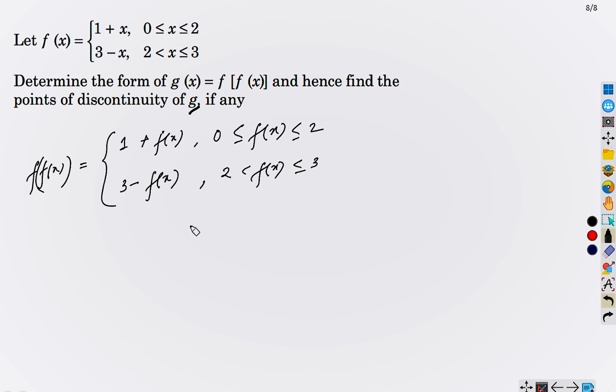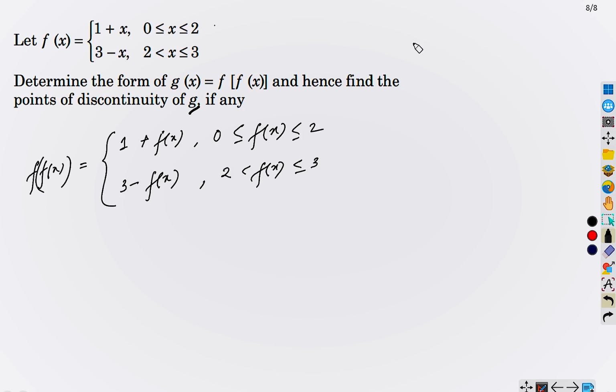So when f(x) is inside the interval from 0 to 2, we have 1 plus f(x), and when f(x) is inside the interval from 2 to 3, where 2 is open and 3 is closed, then the value is this. Now with the help of this equation, we need to interchange accordingly. When f(x) is from 0 to 2, we have to determine that first.